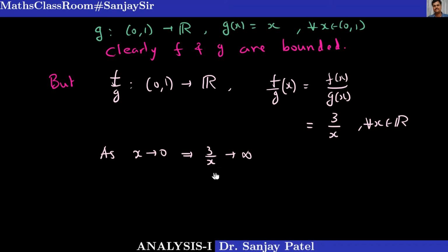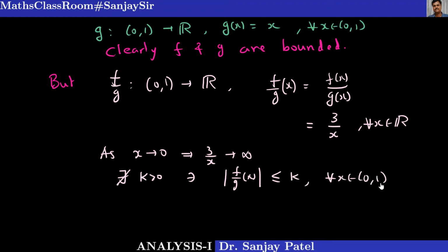You know this thing. I'm writing using the limit notation for simplicity. But if you take values of x closer and closer to 0, then 3 upon x will be increasing. So it can be proved very easily that there is no real number k such that mod of (f upon g)(x) is less than or equal to k for every x in open interval 0 1. So f upon g is not a bounded function.